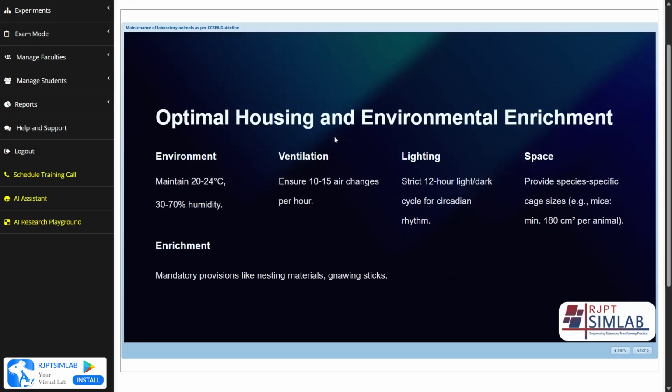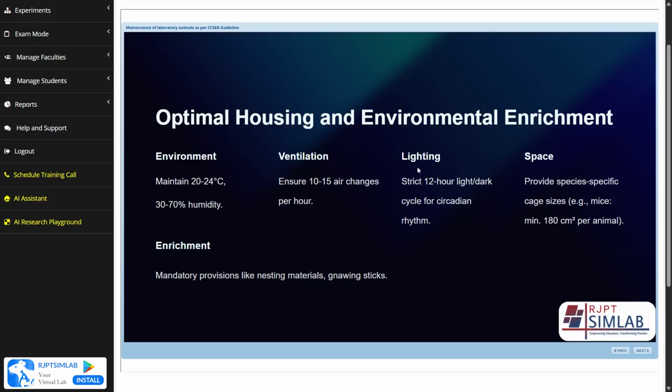Now let's see the optimal housing and environmental enrichment. For that, the first is the environmental condition. Environmental condition is a very necessary part of the experiment. We have to maintain a temperature of 20 to 24 degrees Celsius and 30 to 70% humidity, which is an ideal environmental condition to perform any experiments. Second is ventilation. We have to ensure 10 to 15 air changes per hour, which means proper ventilation and circulation of fresh air should be maintained inside the laboratory.